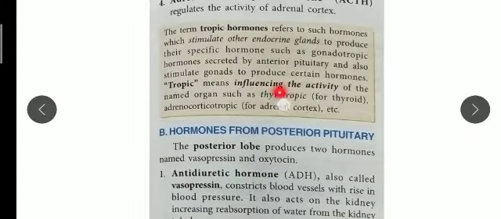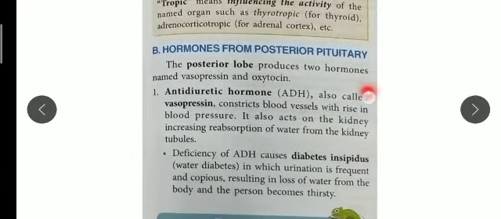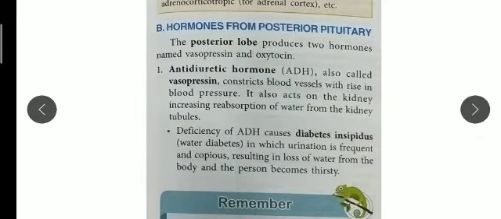Tropic means influencing the activity of another. So we use thyrotropic for the thyroid, and adrenocorticotropic for the adrenal cortex.